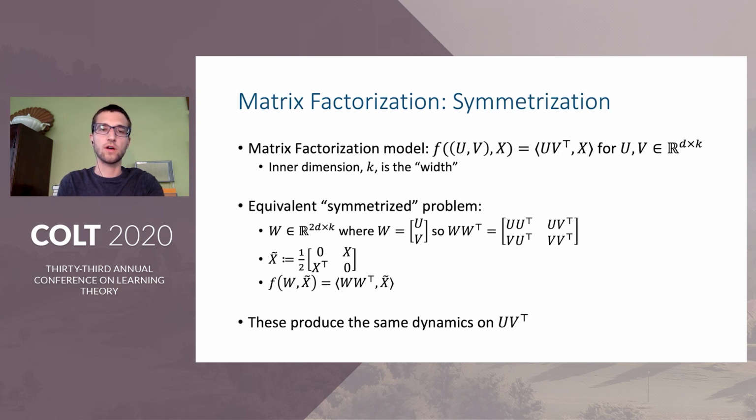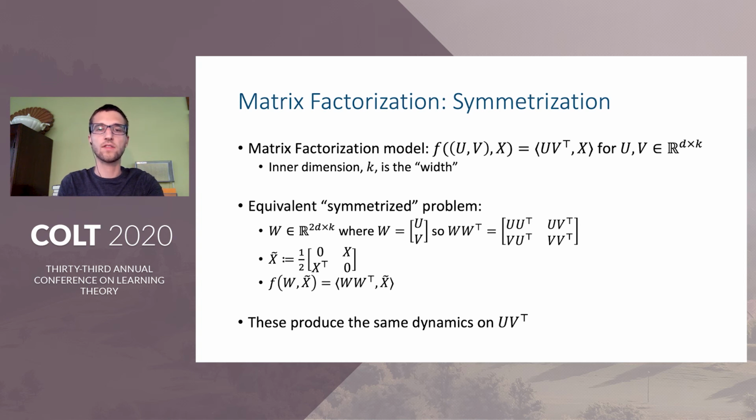Moving along, we also studied matrix factorization models and found an interesting interplay between the scale of initialization, the width of the factorization, and the implicit bias. To begin, we consider a standard asymmetric matrix factorization model, UV transpose, with U and V both being in R^{d by K}. Thus, K, the inner dimension, is in some sense the width of the model.